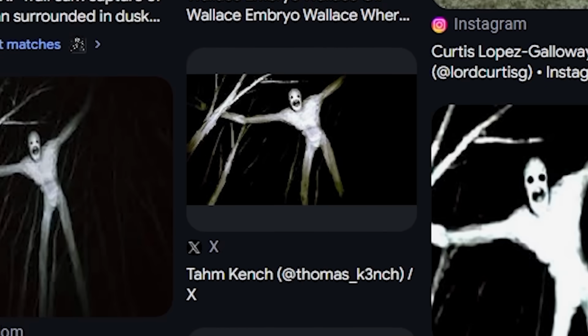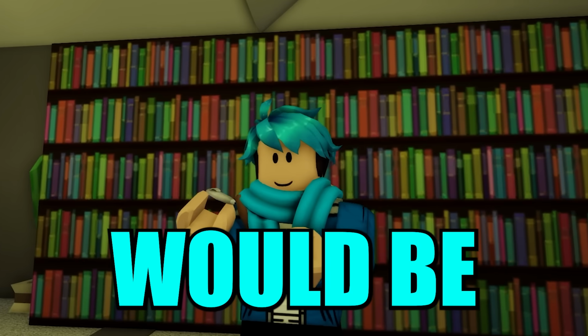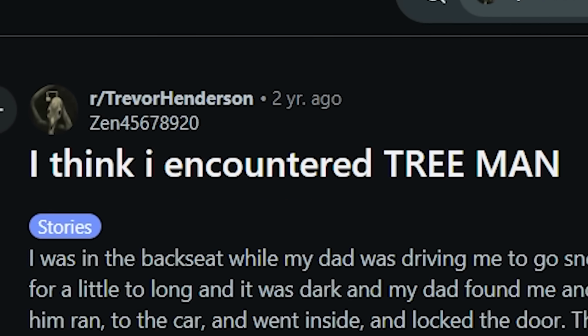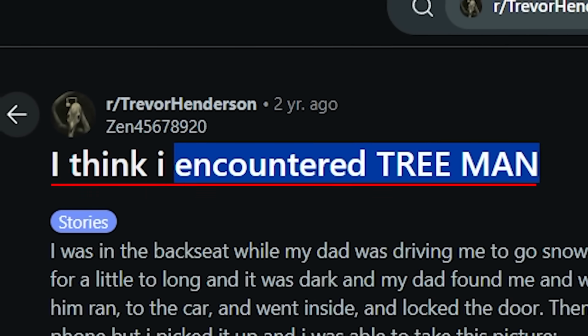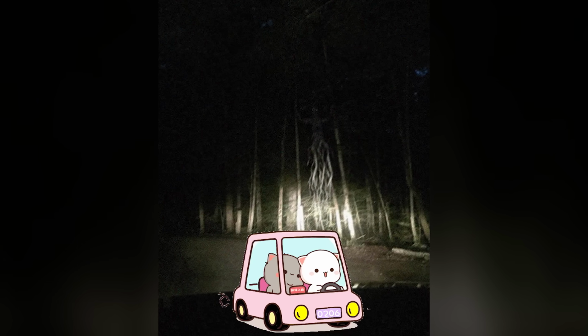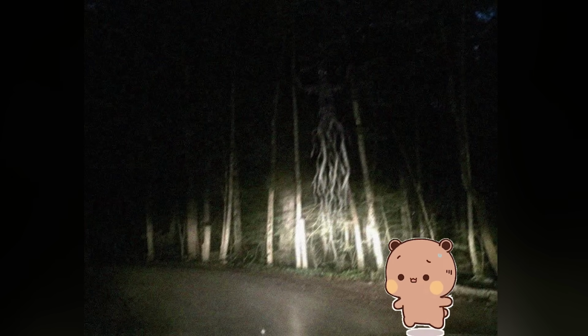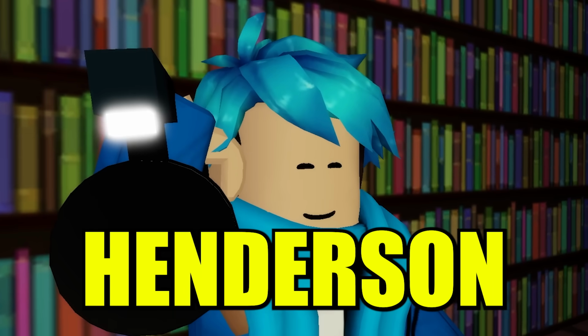A lot of these posts keep mentioning Trevor Henderson, which would be my guess as well. I even found this post on the Trevor Henderson subreddit that says, I think I encountered Tree Man. And yeah, in this picture, they were driving at night when they see this weird large entity. Like, not gonna lie, I would run away from this thing too, especially if it was moving. But what I also found out in the Trevor Henderson subreddit was the actual truth about this creature.